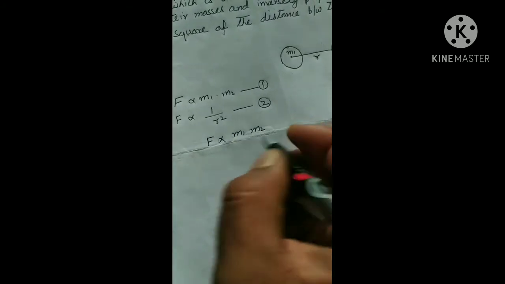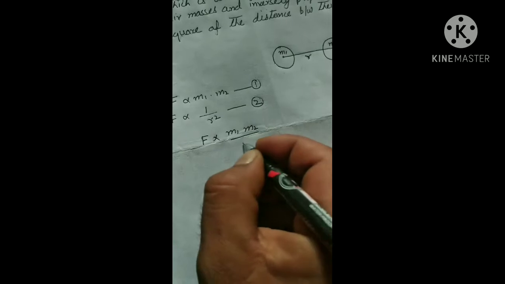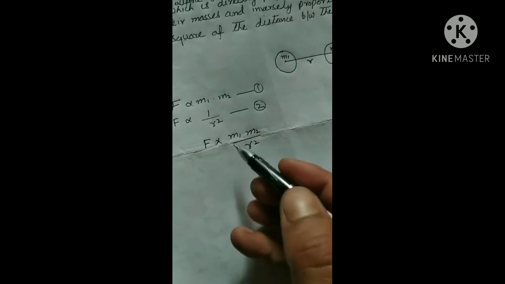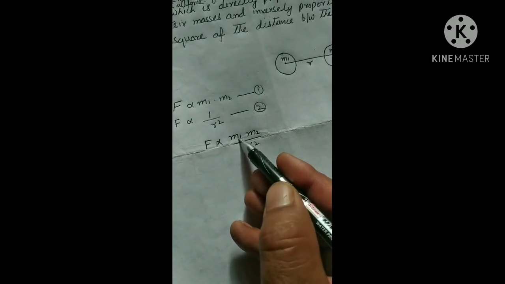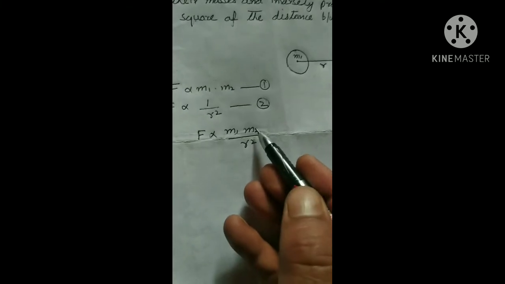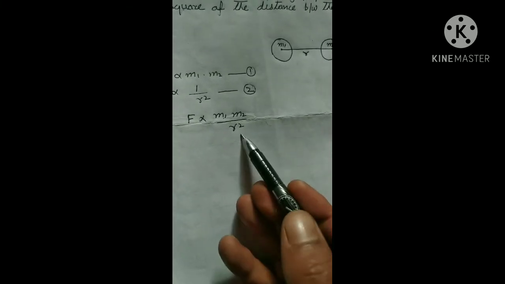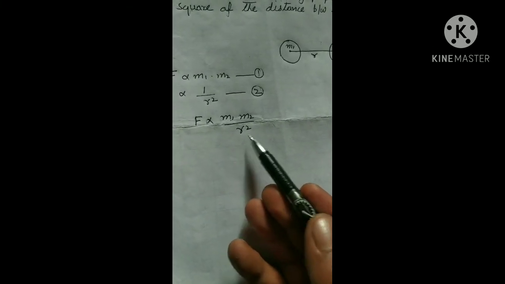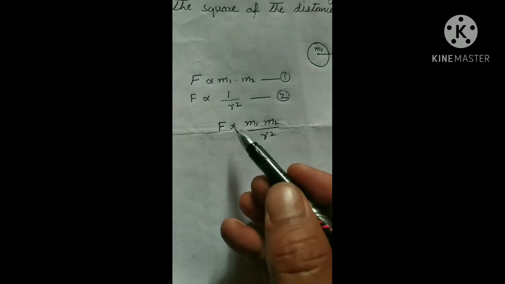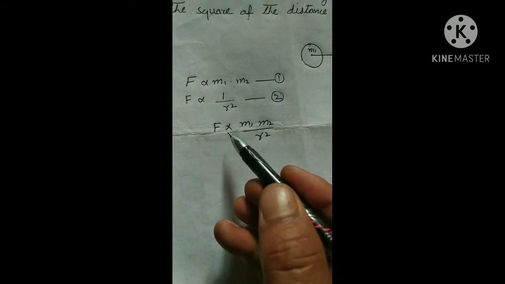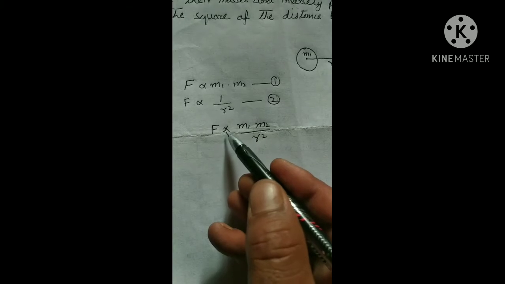m1 m2 divided by r square, where m1 is the mass of the first body, m2 is the mass of the second body, and r is the distance between their centers. Now here we have proportionality. We are going to change this proportionality into equality.